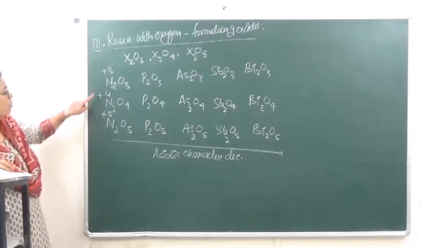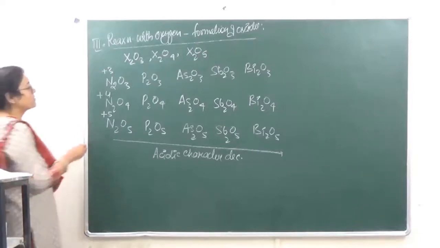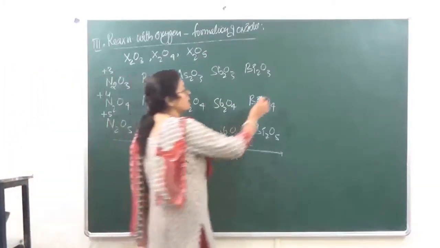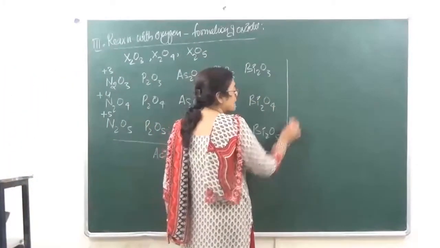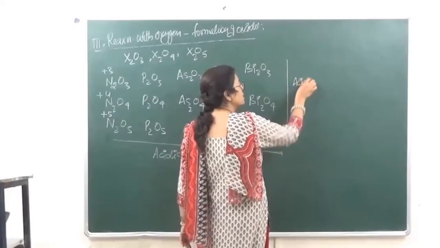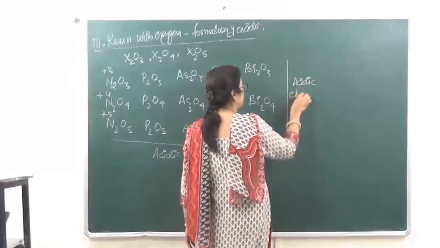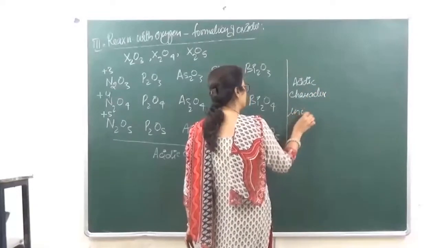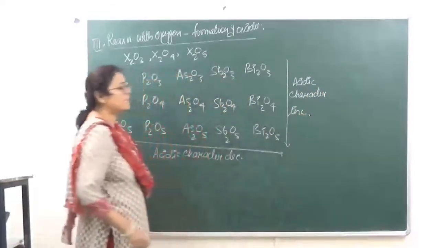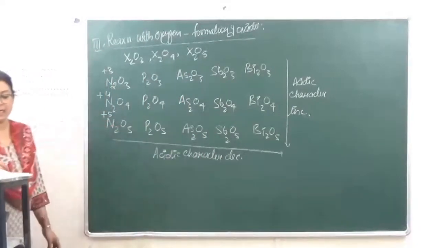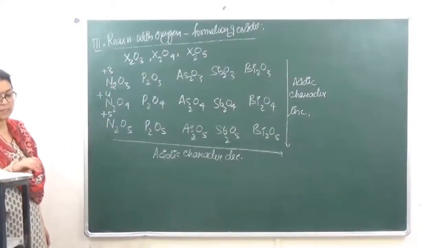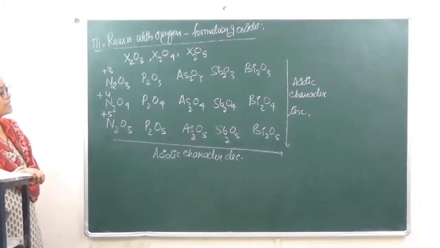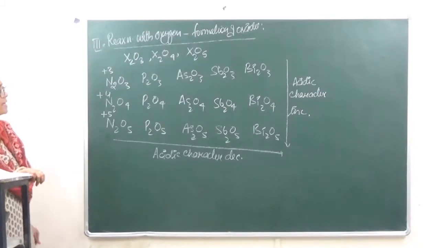Whereas when we are moving from a lower oxidation state to higher oxidation state, if you're looking at the oxidation state of nitrogen over here, that is going to be +3. ठीक है? यहाँ पे इसकी oxidation state +4 और यहाँ पे उसकी oxidation state +5. So when we are moving from +3 to +5, higher oxidation state, in all the cases the acidic character increases. Right? So let's just point out the factors explaining the acidic character.